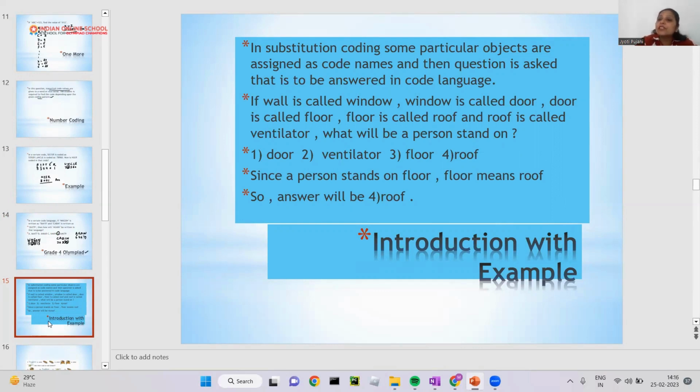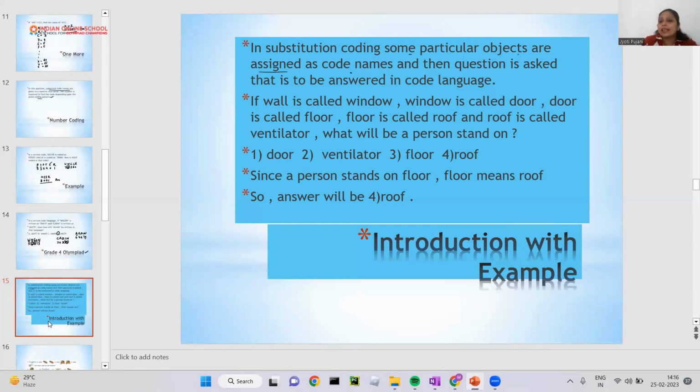They will substitute a teacher. Okay, that is called a substitute teacher, or you can say it is just like in place of something. So like that, in substitution coding, some particular objects are assigned as code names, and then a question is asked that you have to answer in a code language as well.